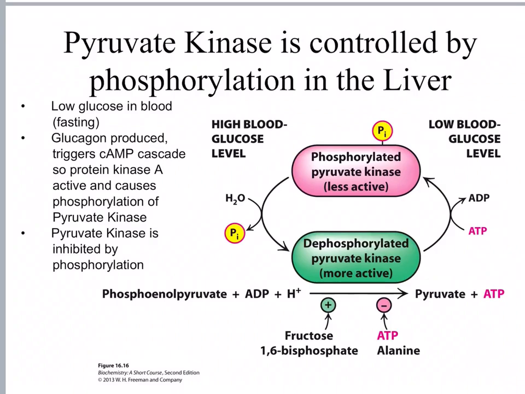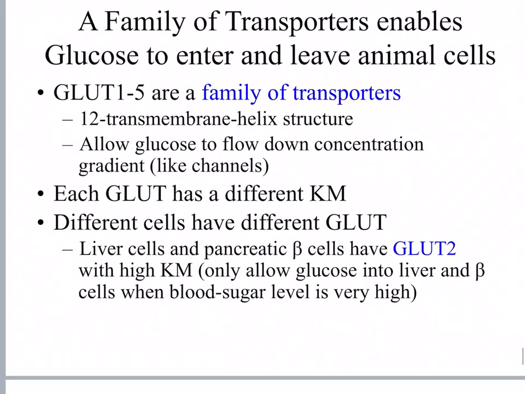So if there's low glucose in the blood, in other words, a person's fasting, they haven't been eating carbohydrates, the blood sugar level goes down. Glucagon is produced in the body. It triggers the cyclic AMP cascade that turns on protein kinase A, which can phosphorylate pyruvate kinase and inhibit it, make it less active. So this diagram shows phosphoenolpyruvate plus ADP going to pyruvate plus ATP, and the dephosphorylated form of pyruvate kinase is active. When it gets phosphorylated, it becomes inactive.